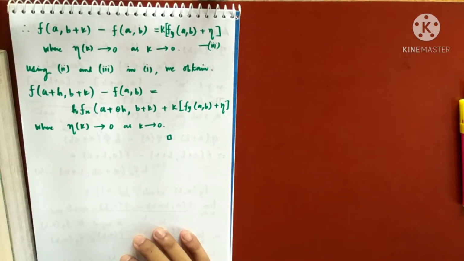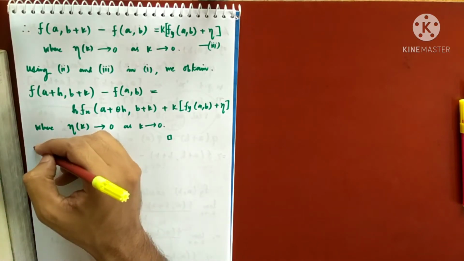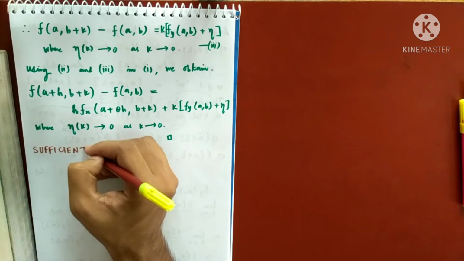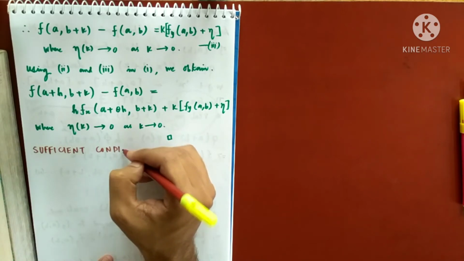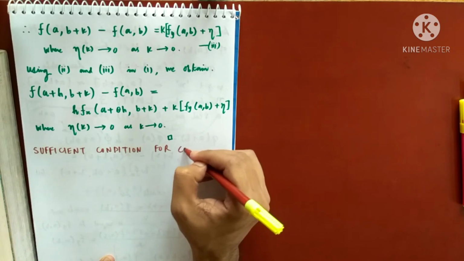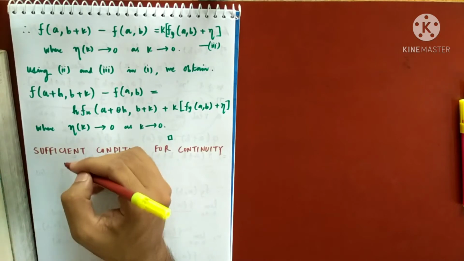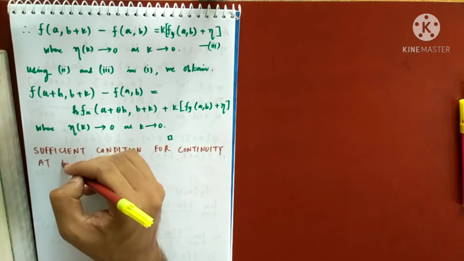So in the last class, I told you about the mean value theorem. Now this mean value theorem will help me to derive a sufficient condition for continuity at a point.